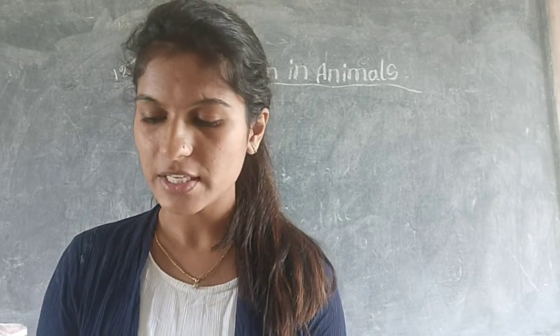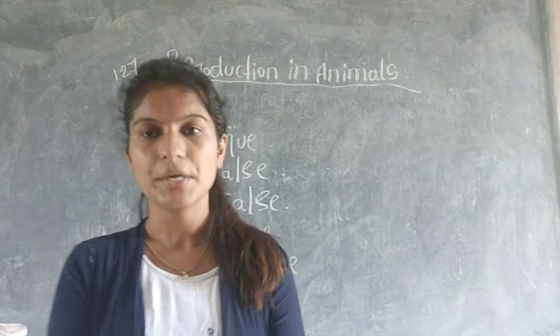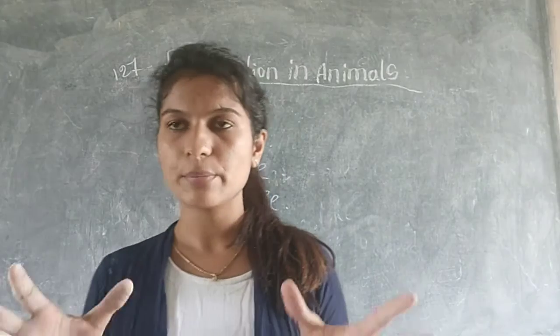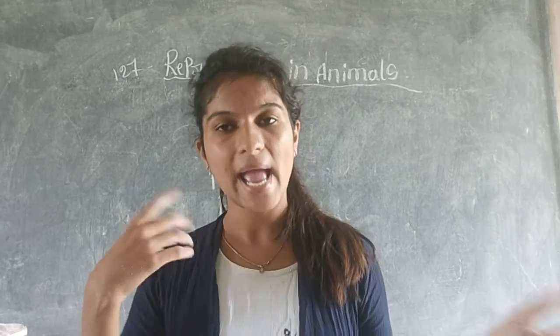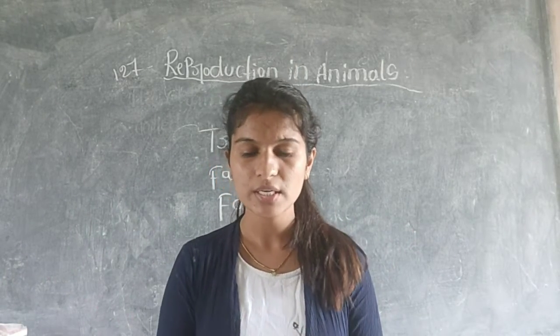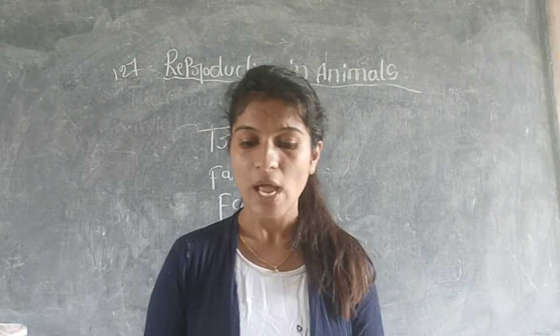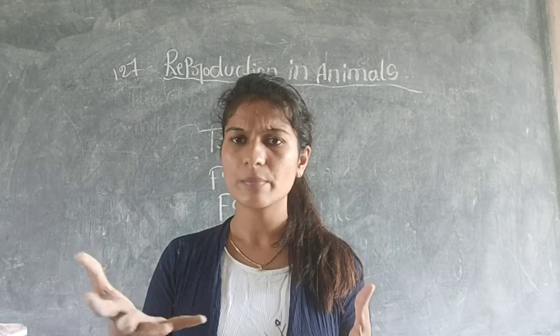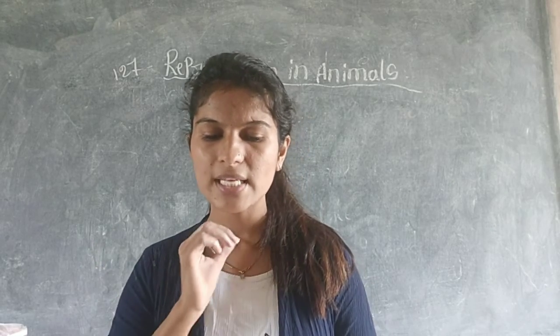So in this lesson we discussed some of the contents, like reproduction. What is the definition of reproduction? It is the process to produce young ones of their own kind. That is called reproduction. Next, what is an embryo? An embryo is nothing but a baby, a baby of something. So that's called an embryo.